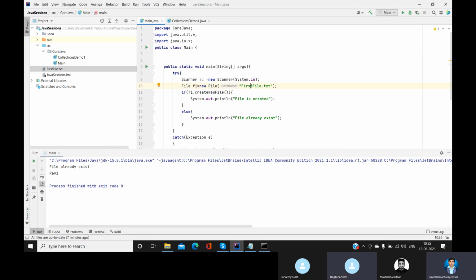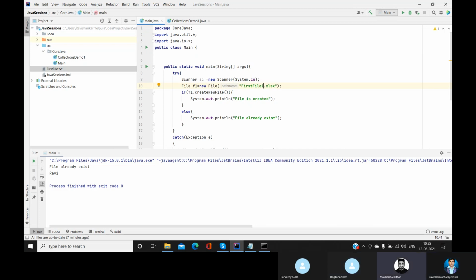So when you create an object of this File, internally it will create one file, which is a text file. Whatever kind of file you give here will get created. So File is a class only, right? Yes, File is a class.